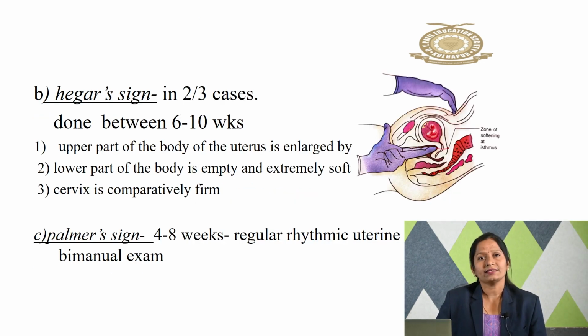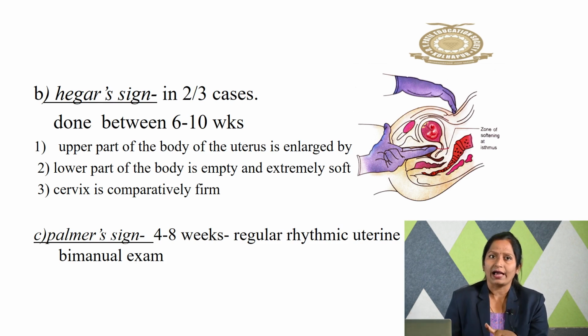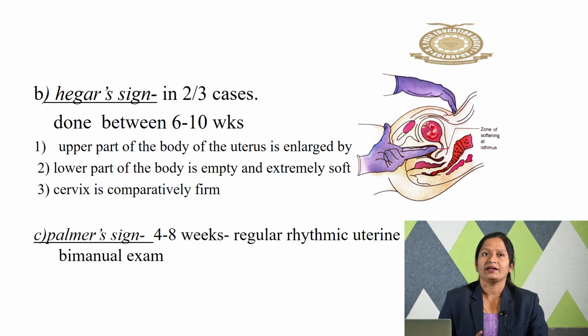Next one, Hegar sign. As you can see in the image, one hand is kept inside the vagina, the other hand is kept above the uterus on the abdomen, and we need to grab the uterus between these two hands. So what happens in this? The findings: the upper part of the body of the uterus is enlarged, and the lower part is empty and extremely soft. The cervix is comparatively firm, so you are able to grab between these two hands. That is nothing but Hegar's sign.